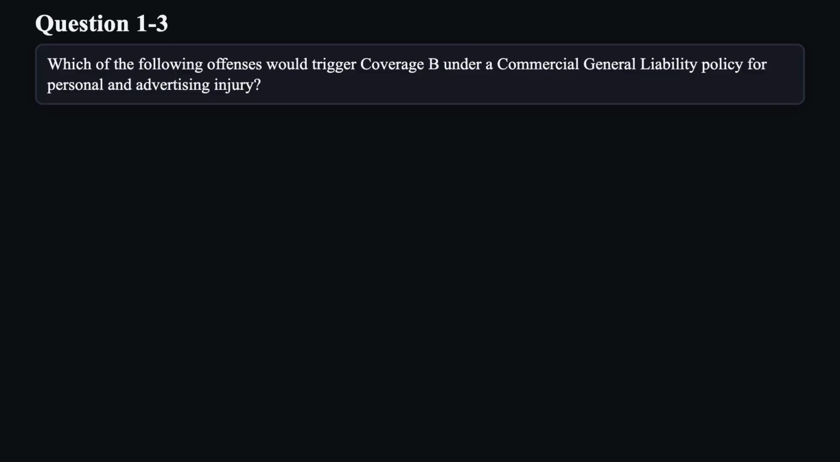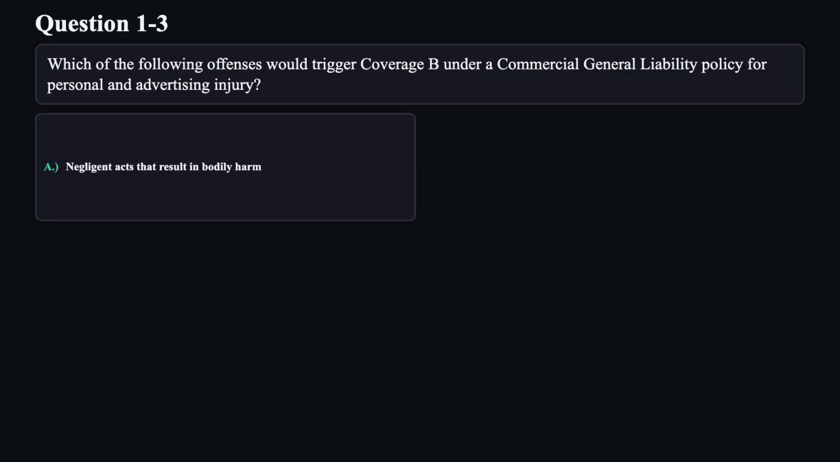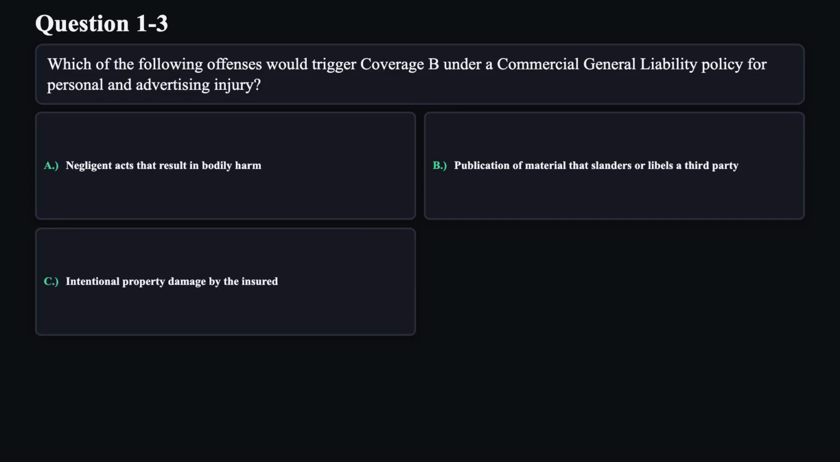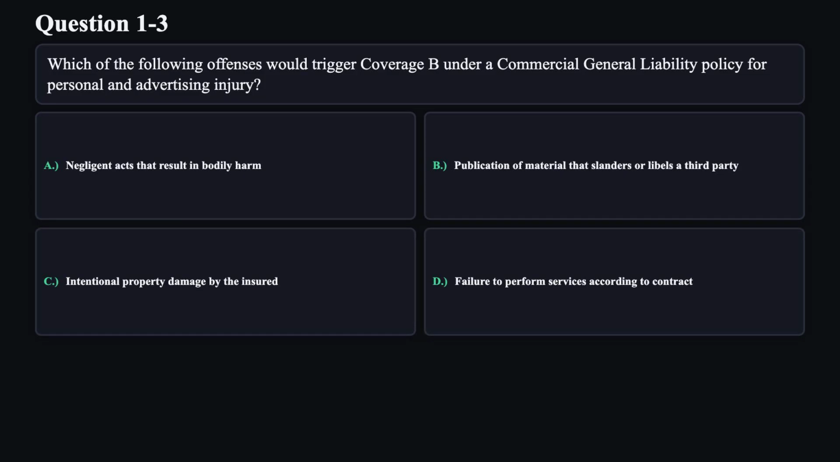Question 3. Which of the following offenses would trigger coverage B under a commercial general liability policy for personal and advertising injury? A. Negligent acts that result in bodily harm. B. Publication of material that slanders or libels a third party. C. Intentional property damage by the insured. D. Failure to perform services according to contract.